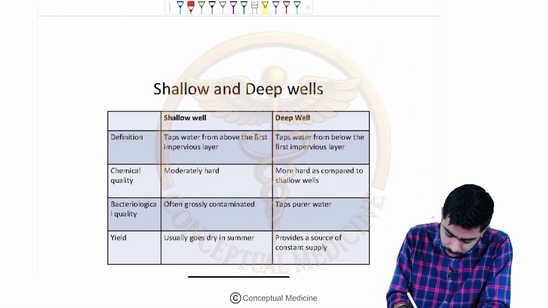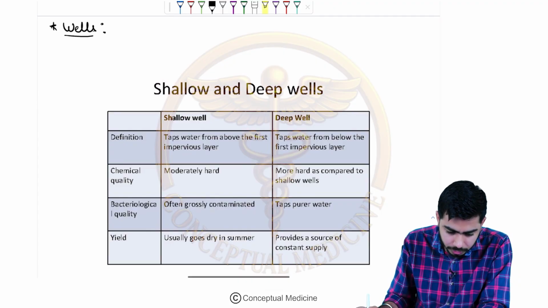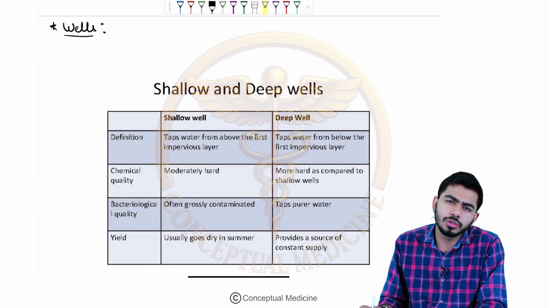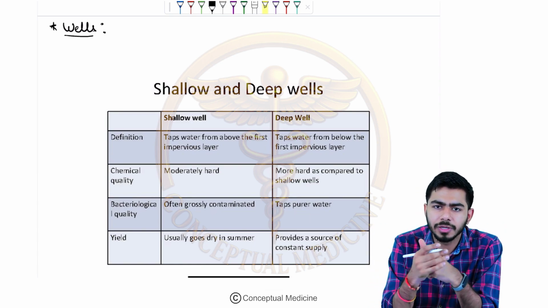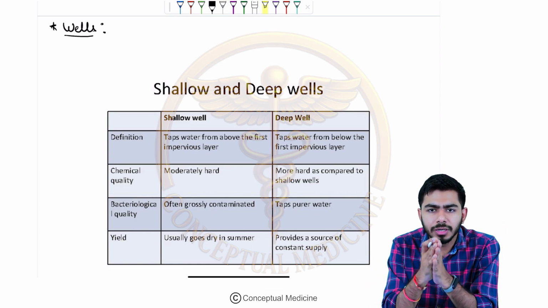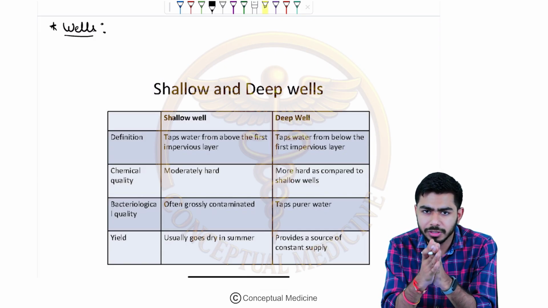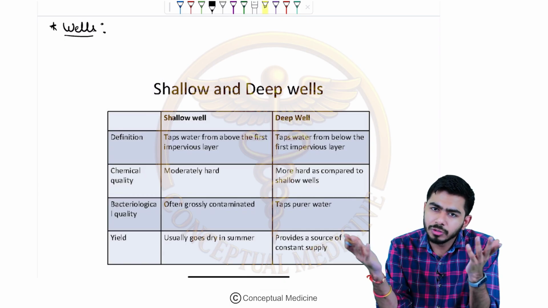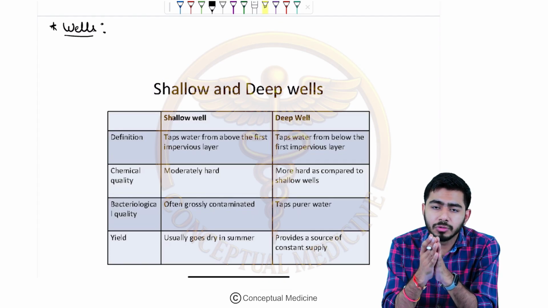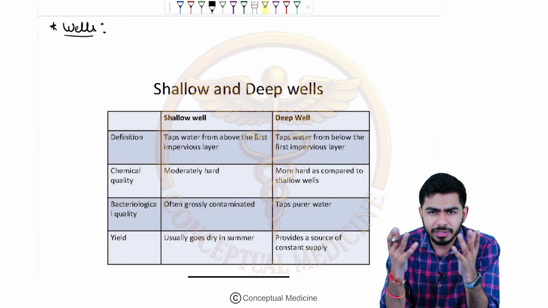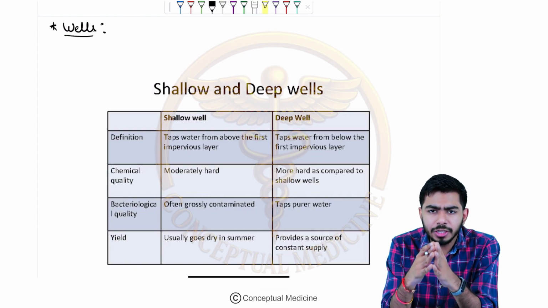We shall be having two different kinds of wells. Wells are widely used in India and mainly in the rural areas. Obviously in the urban areas we have different sources, but especially in the rural areas, you must have visited your villages and seen the wells as well. Some wells might be very, very old. So wells have a good track record, and they are very widely used across India.